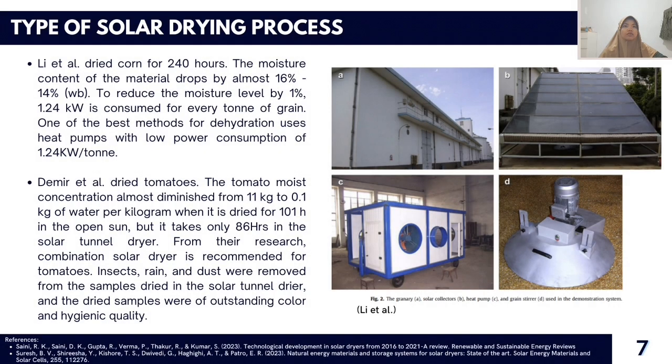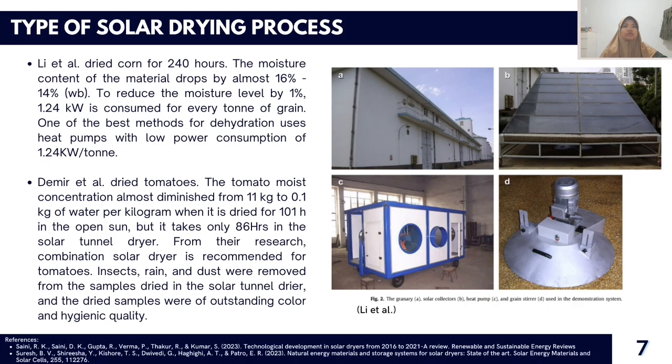Lee et al. dried corn for 240 hours. The moisture content of the material drops by almost 16% to 14% weight percentage.